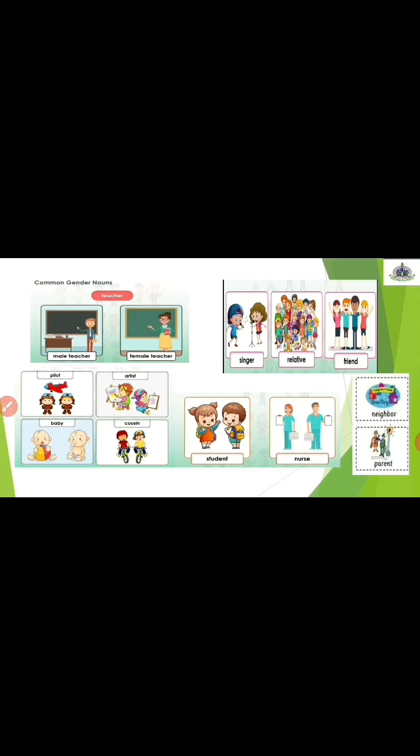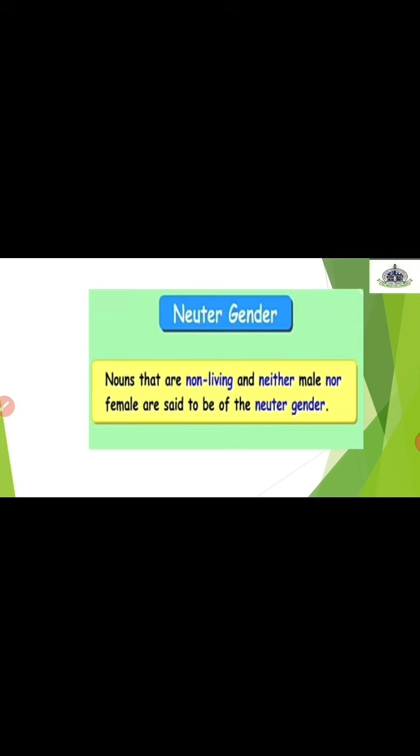Now, we'll see the fourth gender, that is neuter gender. Nouns that are non-living and neither male nor female are said to be of the neuter gender. We cannot differentiate whether it is male or female. That is why it is called neuter gender. Understood, children?